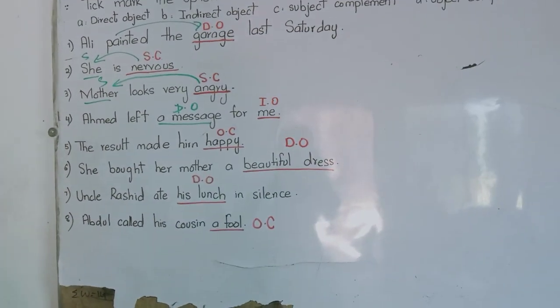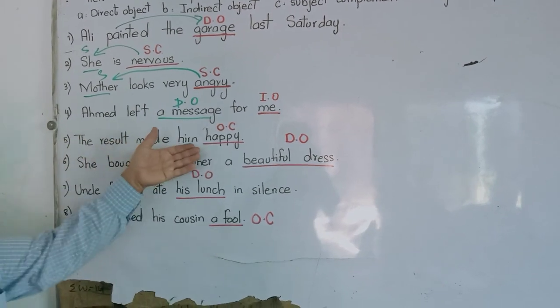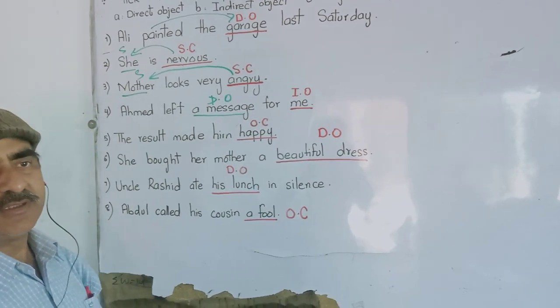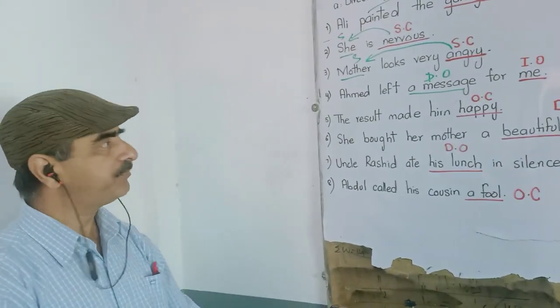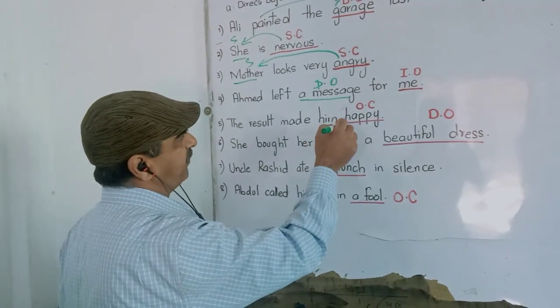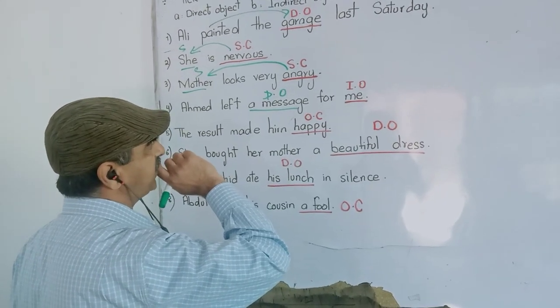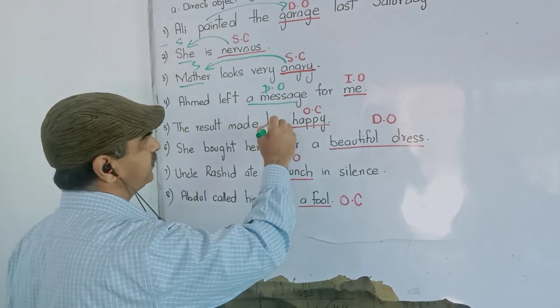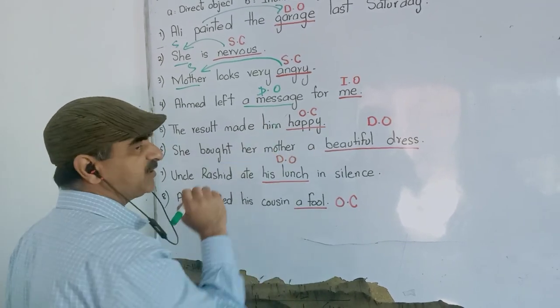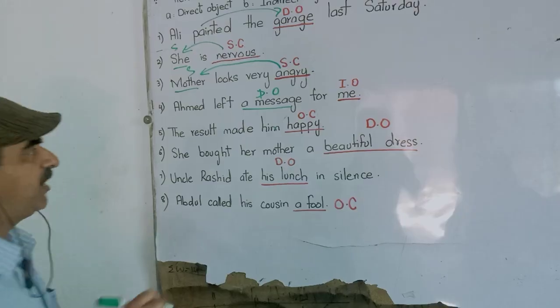Next one is the result made him happy. What is happy? Object complement. Why? Because it is completing the object. What is the object then? Him. Him is the object.